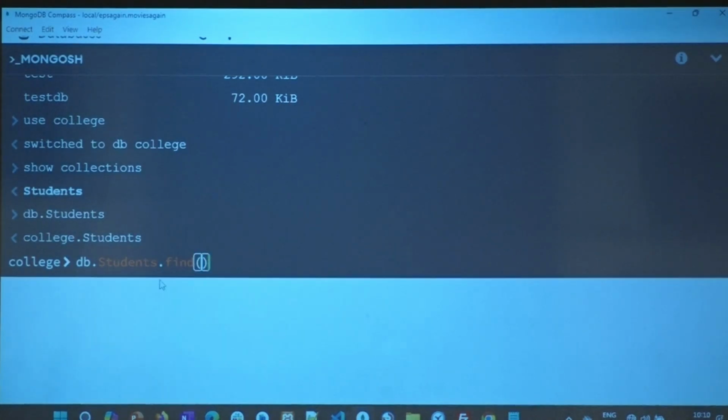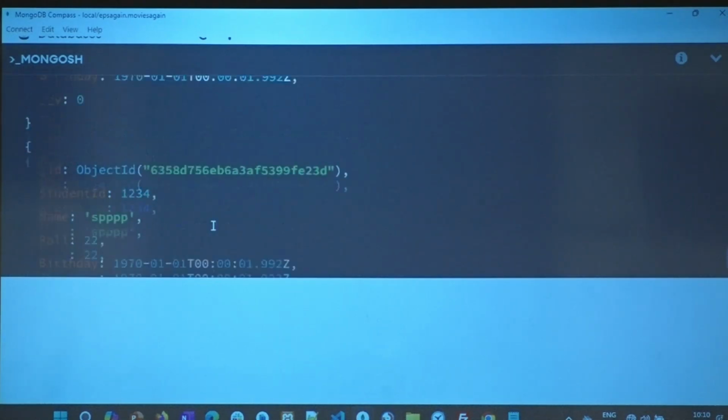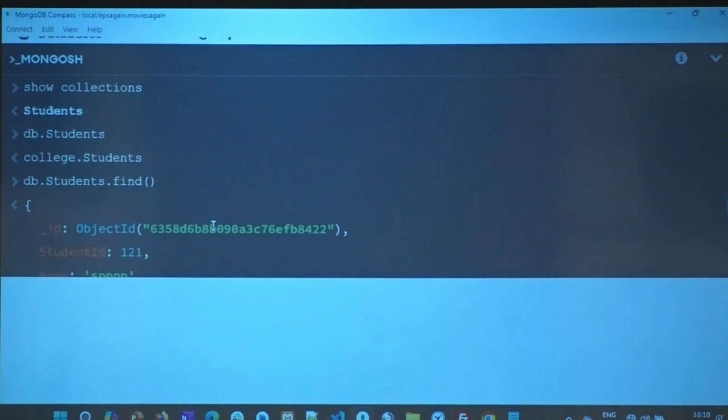It is not like you have select star from table where so and so, select star from table where group by this, select star from table where group by order by, no. It is not structured query language. This is not SQL, it is simple MongoDB querying. So you say current database .students.find and you just leave it there. You see that? I got all the objects that are there.